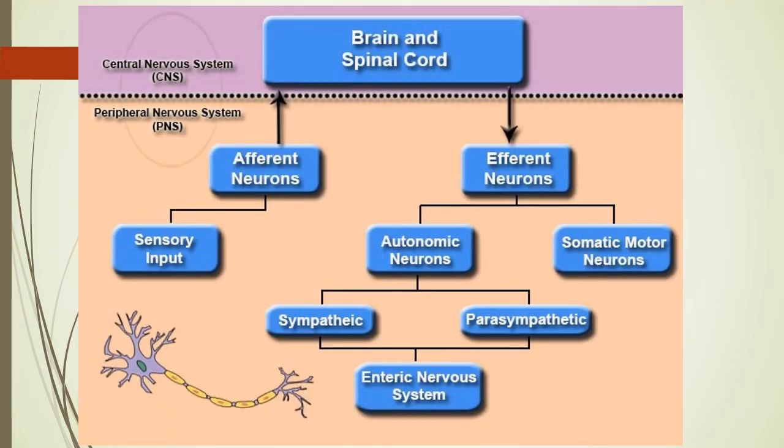This is the combined structure showing how the central nervous system and peripheral nervous system work together. In the lower part we can see the structure of the neuron, the unit of the nervous system. Here the afferent neuron carries the sensory input, and the efferent neuron brings the response from the brain and spinal cord, which are part of the CNS. The efferent neuron can communicate with autonomic neurons in this way, or with somatic motor neurons. Ultimately sympathetic and parasympathetic, all these systems are connected with the central nervous system. In this way, our CNS and PNS work together in the human nervous system.